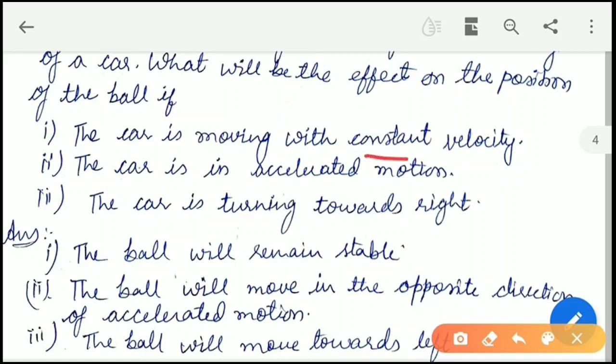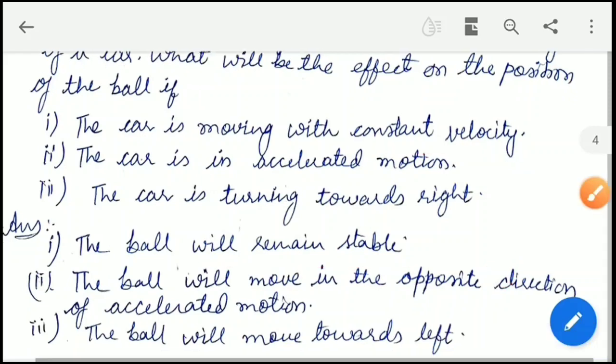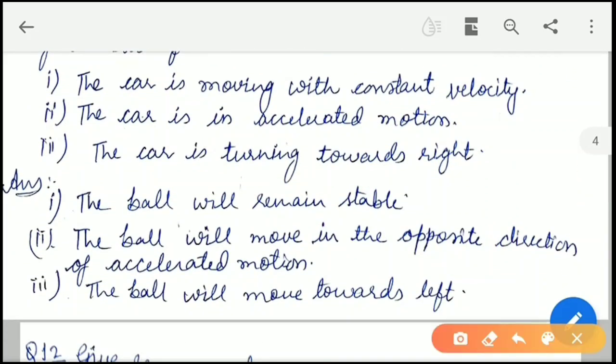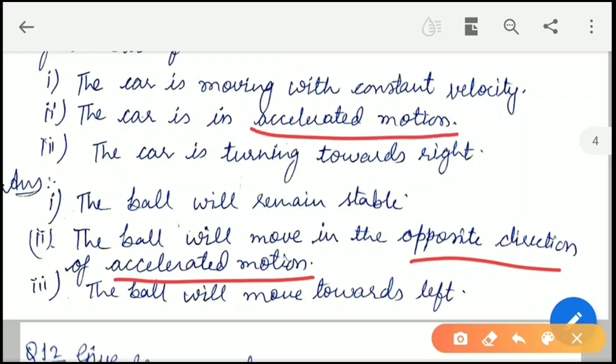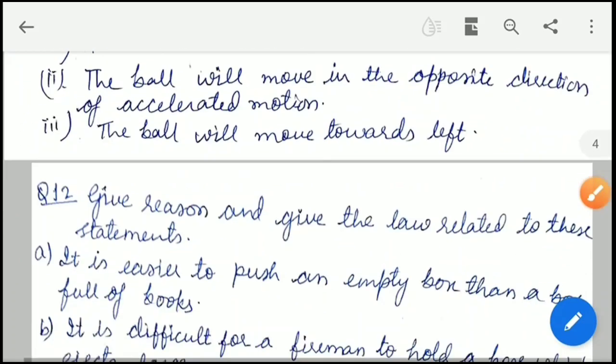When the car is moving with constant velocity, the jerk will be less and the ball will remain stable and it will be vertically tied with the cord. Now next is, the ball will move in the opposite direction of accelerated motion. Wherever the accelerated motion is there, the ball will always tend to move in the opposite direction. Similarly, if the car is turning towards right, the ball will move towards left, that is in the opposite direction.